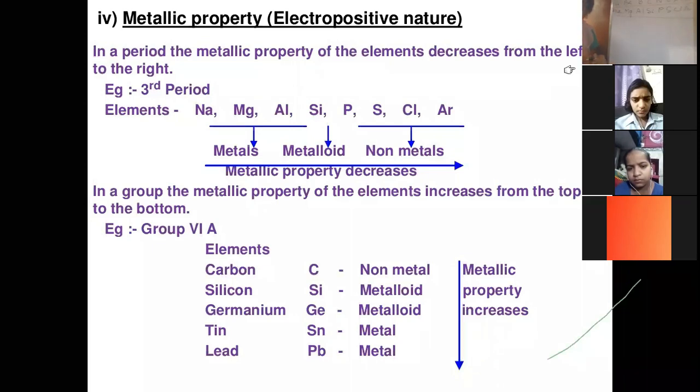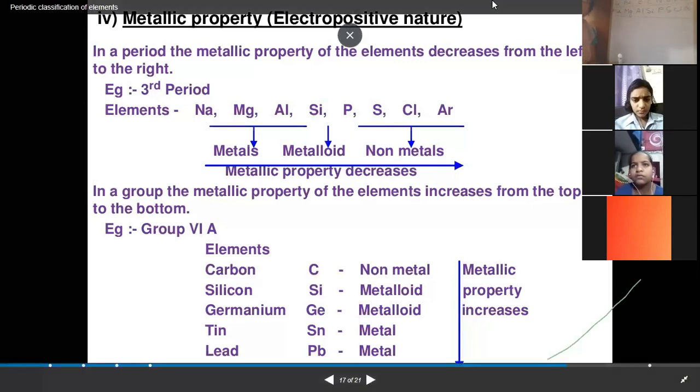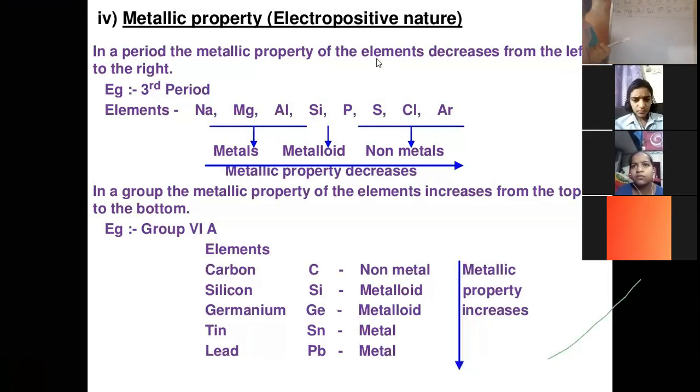Now let's see how the metallic property varies when we move in a period. In the chapter on metals and non-metals, we have already discussed the definition of a metal. Metals are those which lose their electrons to become positively charged ions.